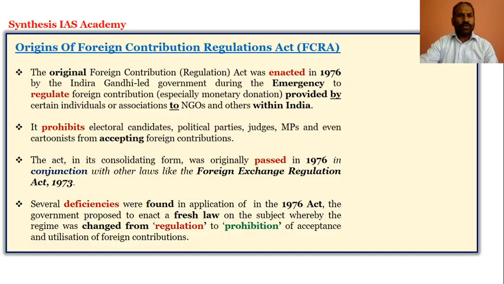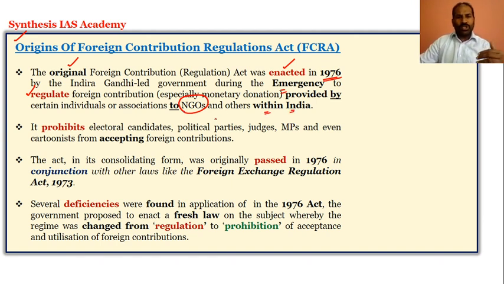So now we will get into the topic, that is the origin of the Foreign Contribution Regulations Act. If we get into the origin, the original Foreign Contribution Regulation Act, that is FCRA, was enacted in the year 1976 during the emergency period, that is the Indira Gandhi led government, and this FCRA was enacted during the emergency period to, why? Because to regulate the foreign contributions which were provided by certain individuals or associations to NGOs and others within India.